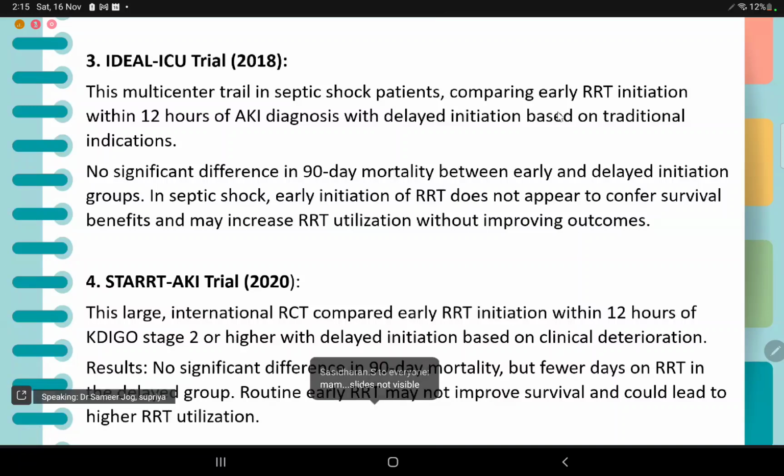The STARRT-AKI trial, a recent 2020 trial, was a large international RCT comparing early RRT initiation within 12 hours of KDIGO stage 2 or higher with delayed initiation based on clinical deterioration. The results were no significant difference in 90-day mortality, but fewer days on renal replacement therapy in the delayed group. It claimed that routine early RRT may not improve survival and could lead to higher RRT utilization.